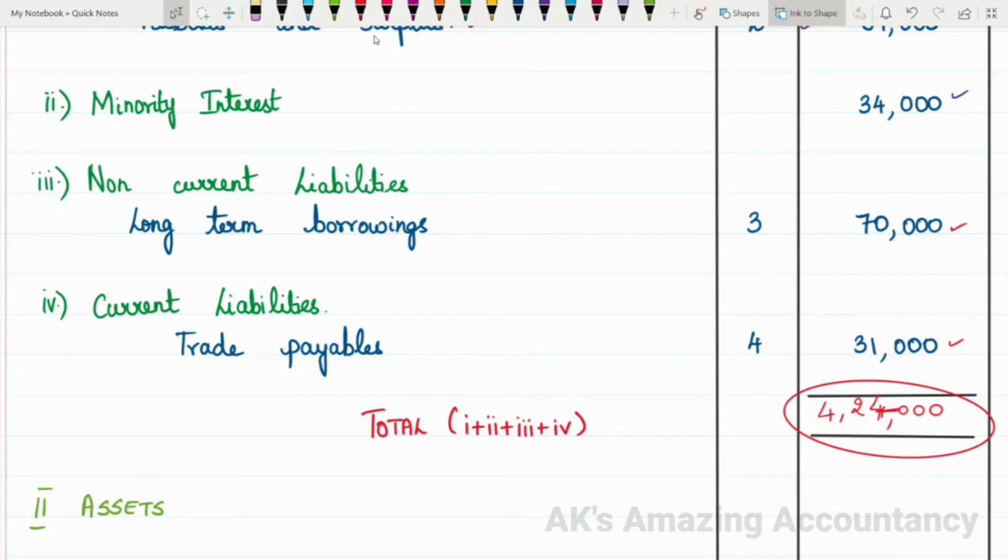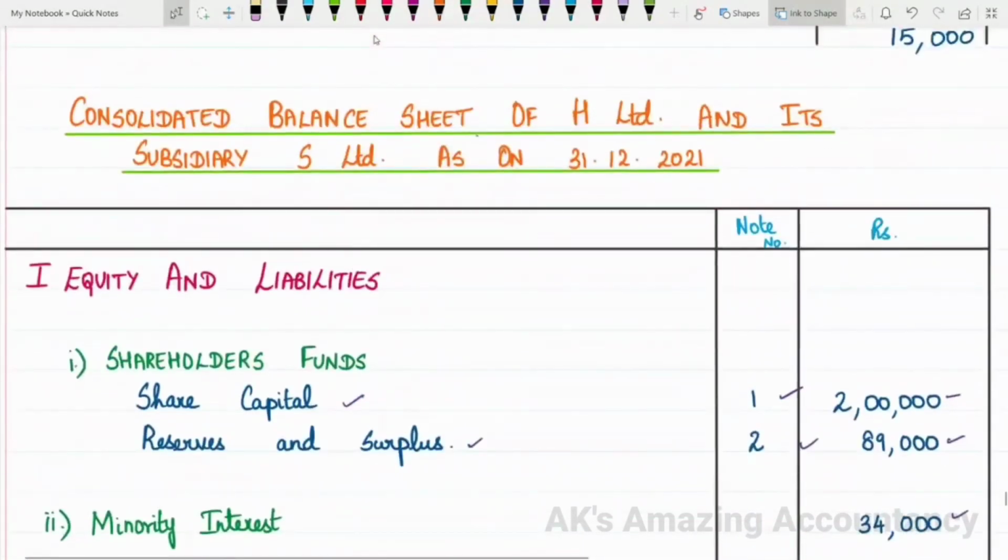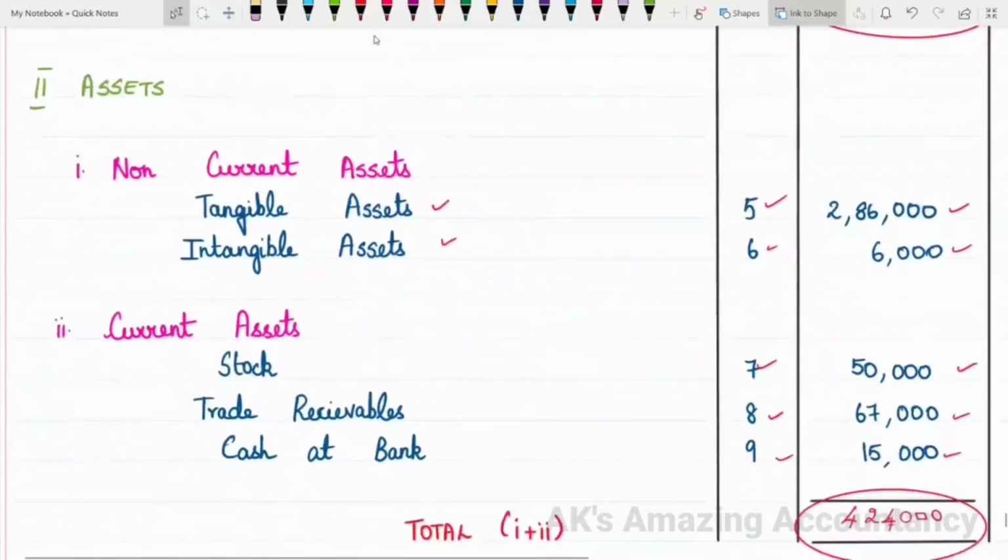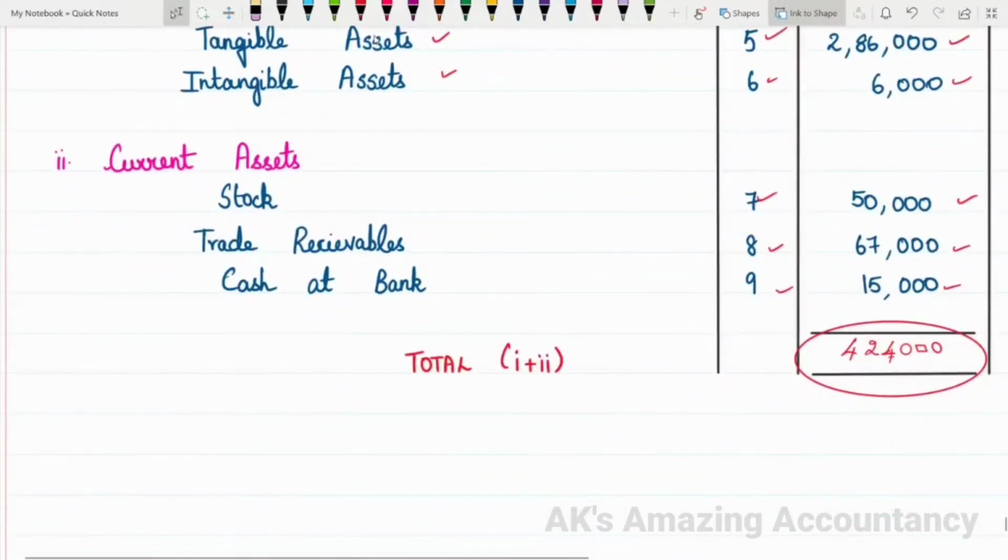Okay. So this is how you have to work out a problem when you are given adjustments relating to revaluation of assets and mutual obligations. So I hope you are clear with this answer. Hope you are clear with the problem I worked out today.